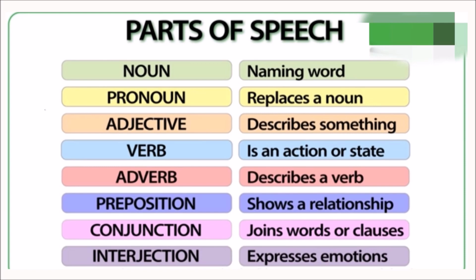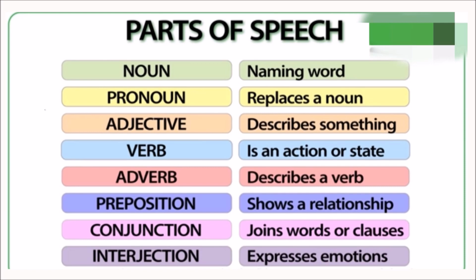A preposition shows a relationship or connection between things. A conjunction is a joining word. It connects two parts of a sentence. An interjection expresses strong feelings or emotions.